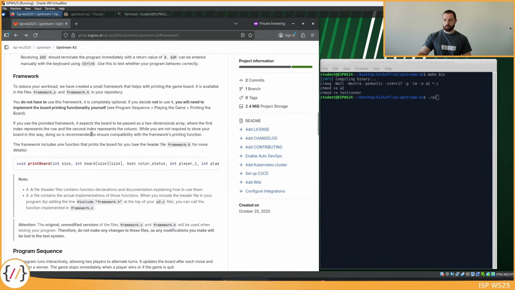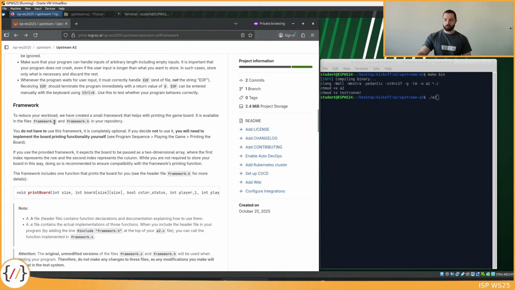This function is given in the framework.c and framework.h files. Framework.h is the header file that contains just the declaration of the function, and framework.c is the source file that actually contains the implementation of that function. The function that you will find in the framework looks like this.